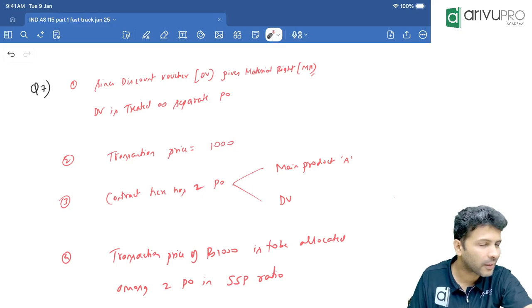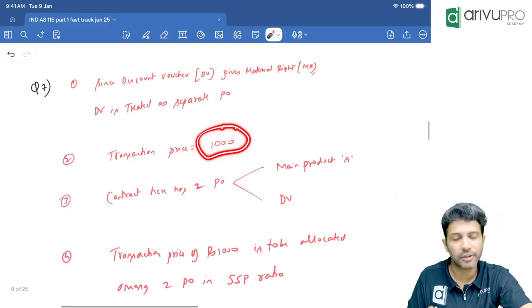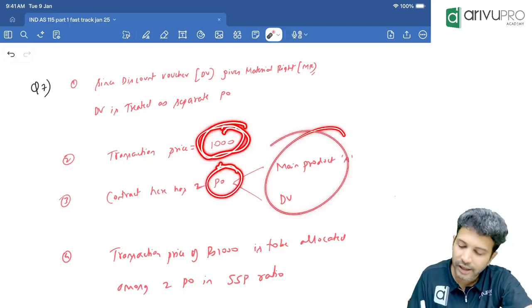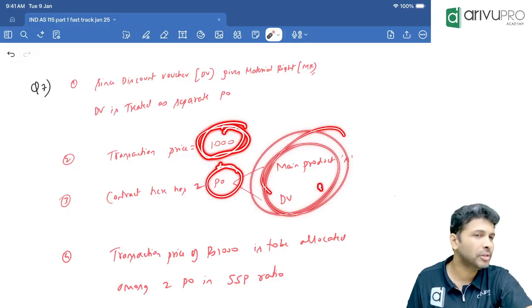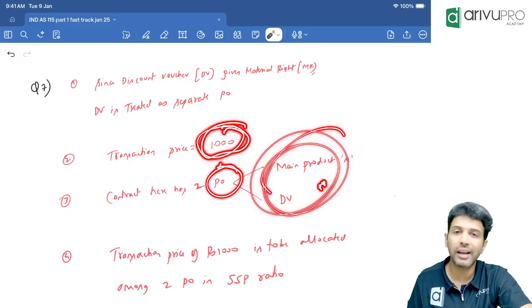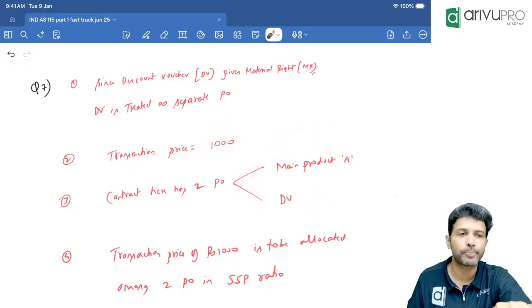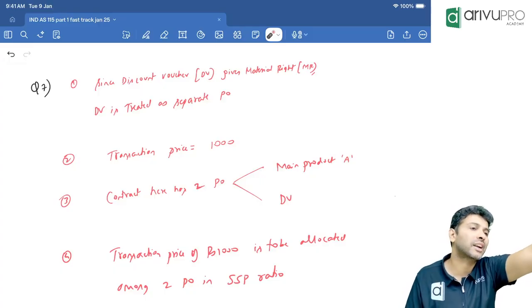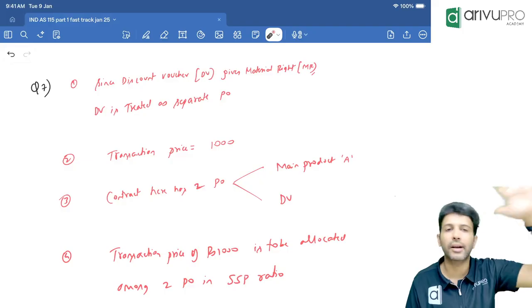What does that step say once again? If you have two performance obligations, whatever transaction price you got should be allocated to all the performance obligations. That is the fourth step, allocation of TP among the POs. Fifth one, you recognize revenue when the performance obligation is satisfied. When the PO is satisfied, you recognize the revenue.